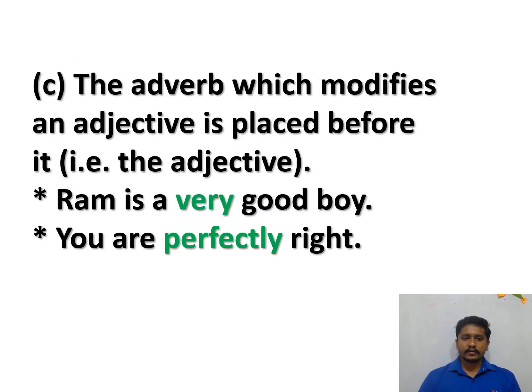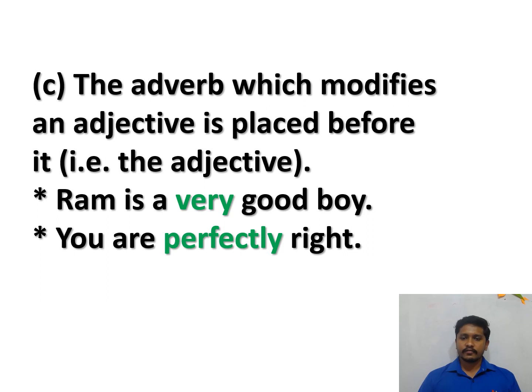Now the third one: the adverb which modifies an adjective is placed before it. We have already told that an adjective modifies a noun, while an adverb modifies a verb or an adjective. So the adverbs which modify an adjective, we have to place before the adjective.